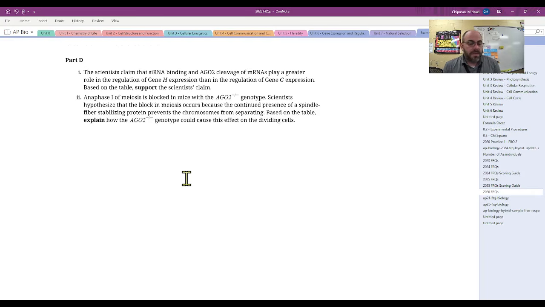Based on the table, explain how AGO minus could cause this effect on dividing cells. And so because there's no AGO, there's no cleaving of the mRNA, then there's no pre-translational control, and thus the protein is continually present and the chromosomes are not able to separate. So this kind of goes with part 1 in the same kind of thought there.